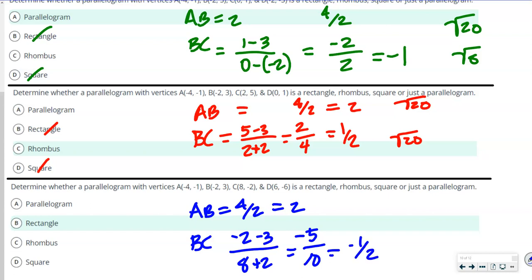Ooh, what do you notice? The slopes are perpendicular, aren't they? Okay, so that means, but what else do you notice? That these numbers are not the same as these numbers, so it can't be a square, right? So because the slopes are perpendicular, we know it's not a parallelogram, and we know it's not a rhombus. Well, it could be a rhombus, but it would be a square then. But we also know that the sides aren't congruent because 4 squared plus 2 squared is not equal to negative 5 squared plus 10 squared. So that's why it's a rectangle. Okay?